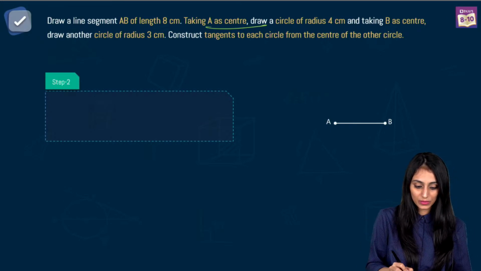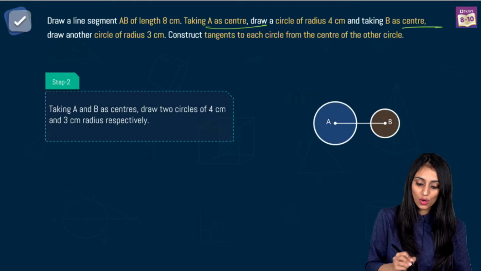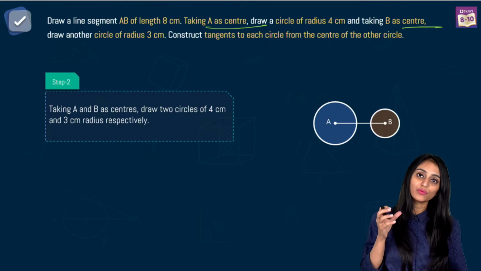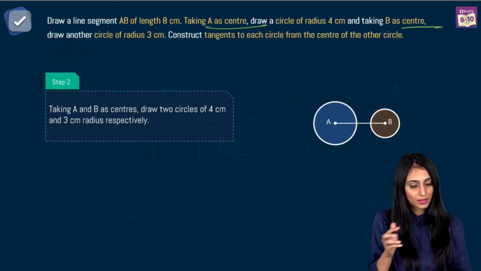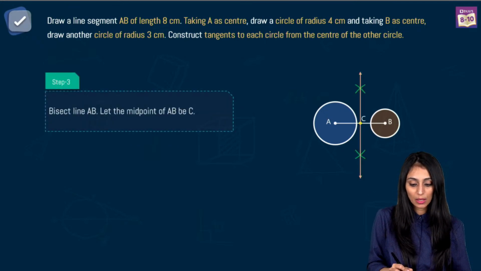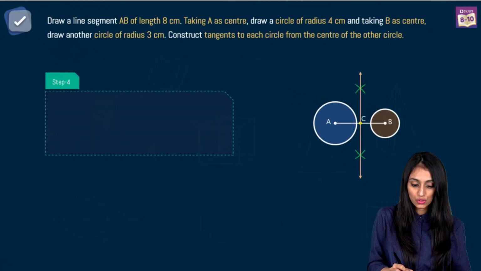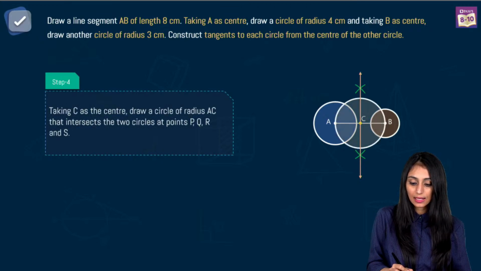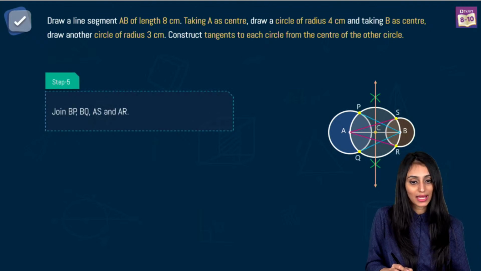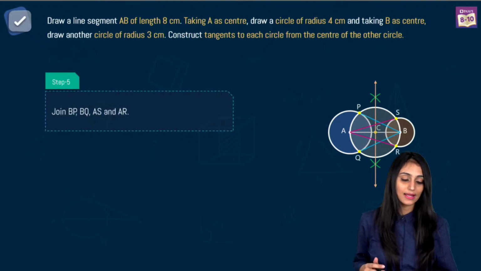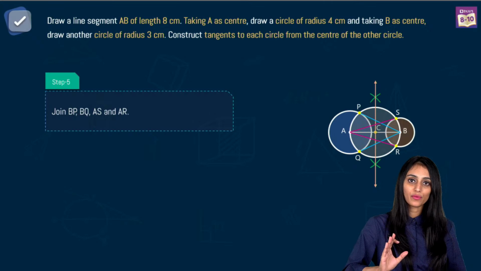Taking A as center, let's draw a circle of radius 4 centimeter. And B as center, let's draw another circle of radius 3 centimeter. Now we have to construct tangents to each circle from the center of the other one. If you remember what I told you, first we join their centers, then we take the perpendicular bisector, right? And then keep your compass at C, just draw a circle like this. It is intersecting the other two circles like this, P, Q, S and R. Now you can simply draw tangents like this. That's it. That's what you need to do. Justification you don't have to give, only steps of construction.